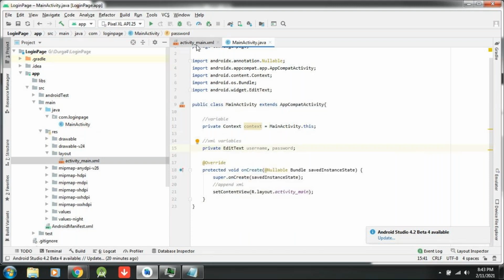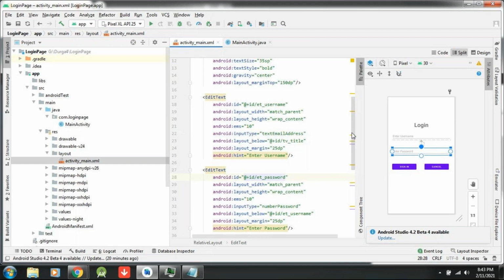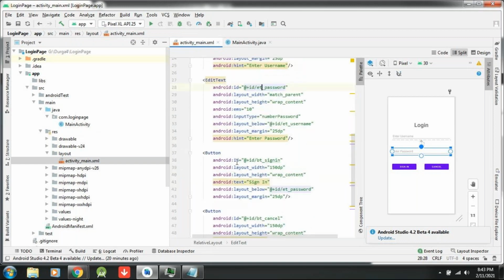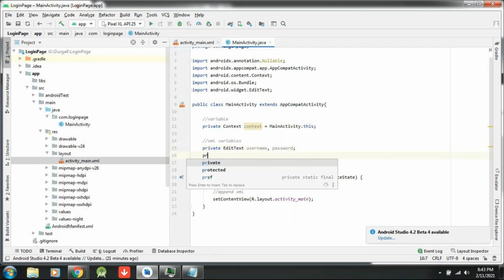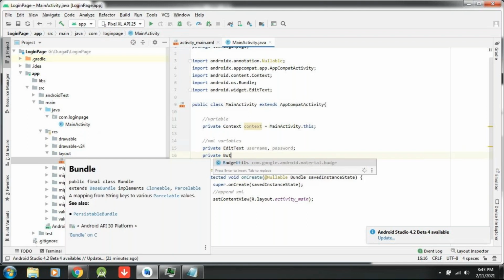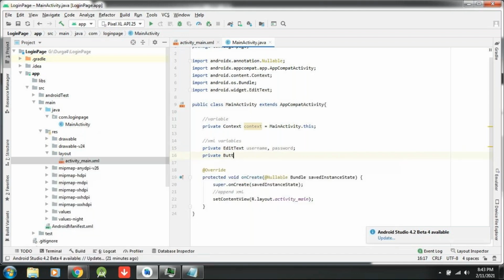Other than that, what have I taken? Two buttons I have taken. Am I correct? Two buttons: button sign in, button cancel. These two are buttons, right? So what is this? Capital BUTTON. Now try to write the same like this. Private, capital BUTTON. Button.